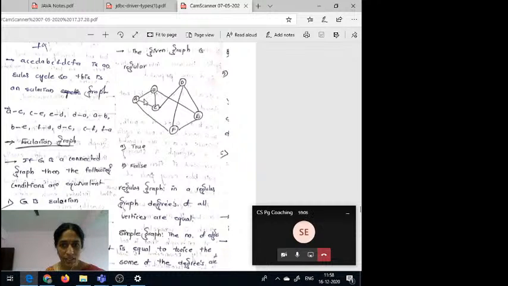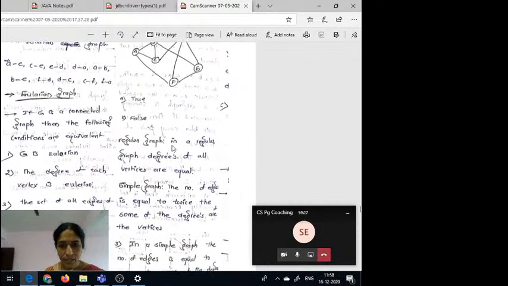So this is here 3, here 3, here 3, here 3, here 3, here also 3. So this is a regular graph. Suppose you can observe here, degree for A is 3, 1, 2, 3, for B 1, 2, 3, for C 1, 2, 3, for D 1, 2, 3, for F 1, 2, 3, for E 1, 2, 3. So this is a regular graph. Okay, now simple graph.